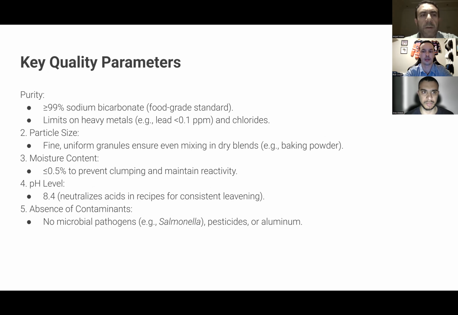The key quality parameters, covered in 5 points, are the purity of the baking soda, the particle size and the softness of it, how big the granules are, the moisture content, the pH level of the baking soda, and the absence of contaminations like salmonella, pesticides, or aluminium.